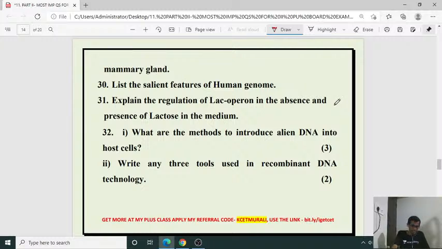Okay, next question number? Yeah, what is the question? The lac operon. Of course, a very interesting part, isn't it? Lac operon: explain the regulation of the lac operon in the absence and presence of lactose in the medium. We can also ask another question directly: lac operon, explain lac operon. Another question is the negative feedback mechanism. That is also going to be explained by using the lac operon model. So that is one of the important questions. So, switch off model and switch on model.